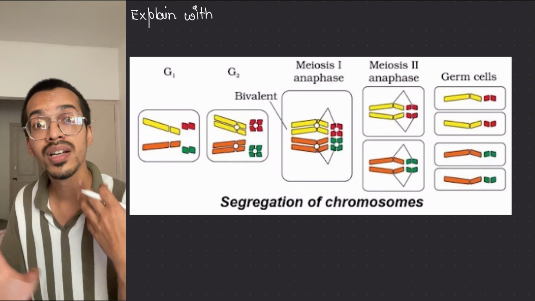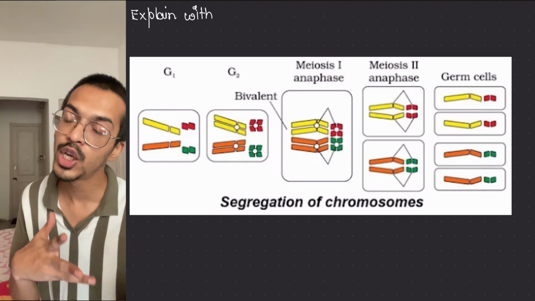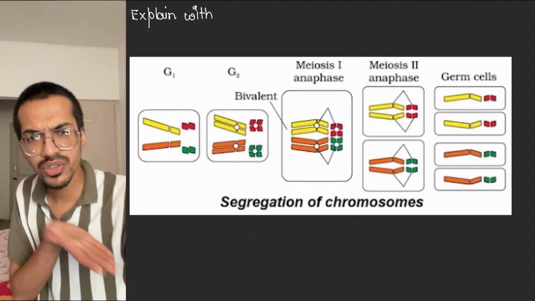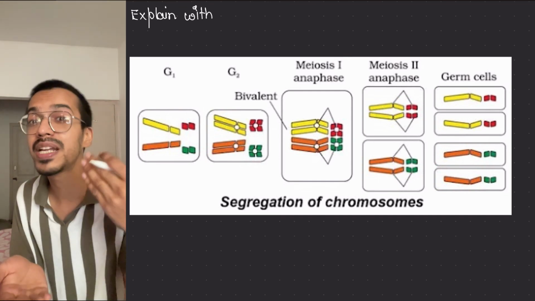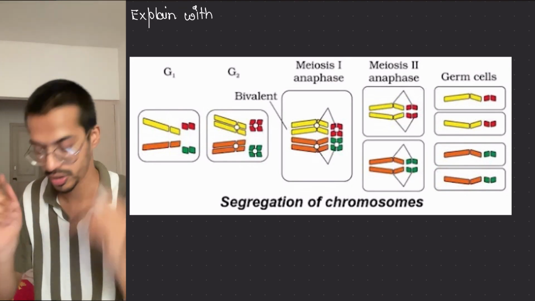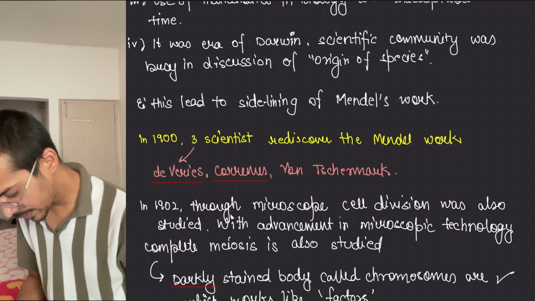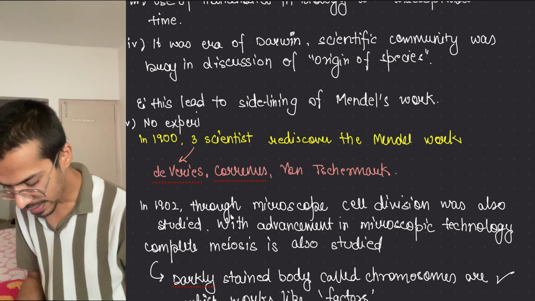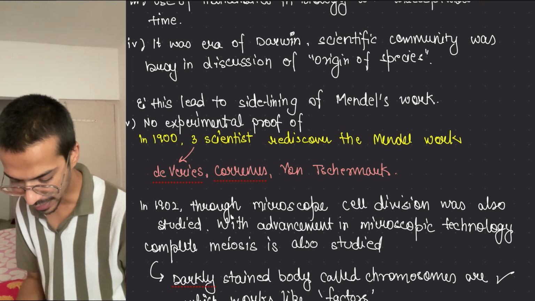Because the work has been rediscovered, right? So this rediscovered work, if it has a similar thing which was already present, it should justify those things. Means these are experimental proofs. At that time Mendel did not have the experimental proof. This is one of the other problems also, so we can write it. One more point is that there was no experimental proof of factors.